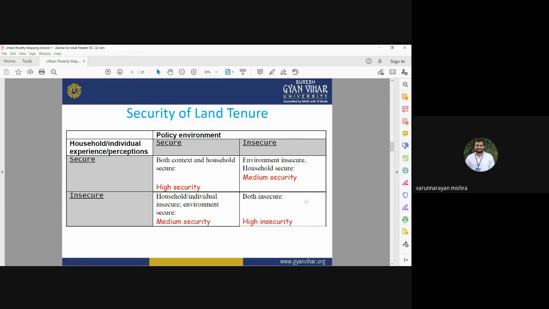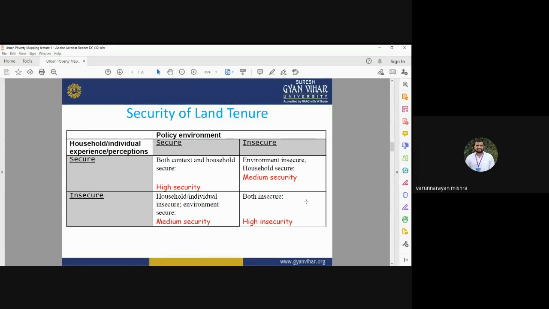So for getting legal security of the land, for getting tenureship of land, we should provide environmental security, household security, as well as individual security to the person living in that urban area. So security is very important.